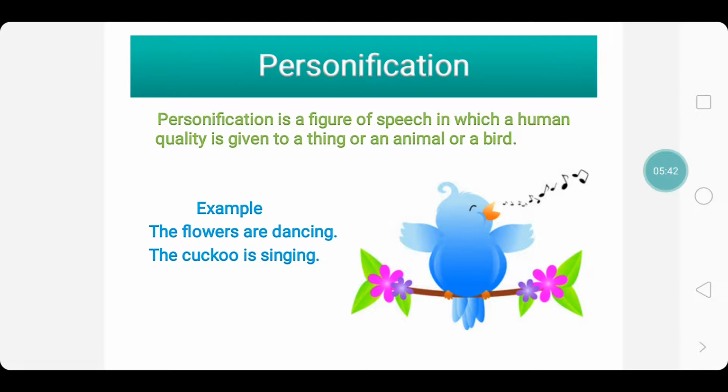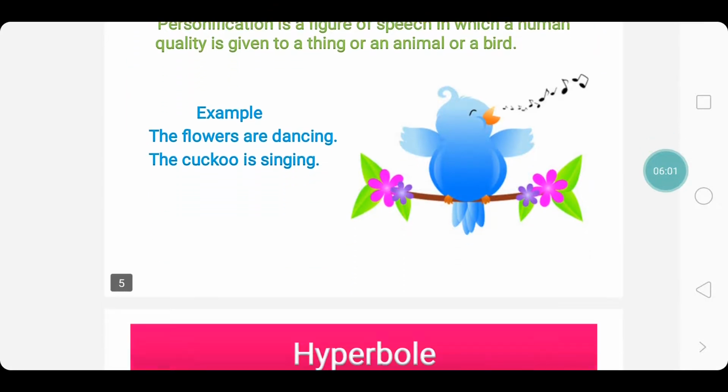Hence, the figure of speech wherein human qualities are given to a thing or an animal or a bird is personification. The cuckoo is singing. Actually, the cuckoo is making its own sound. It is cooing, and we compare it to the singing of a human being.